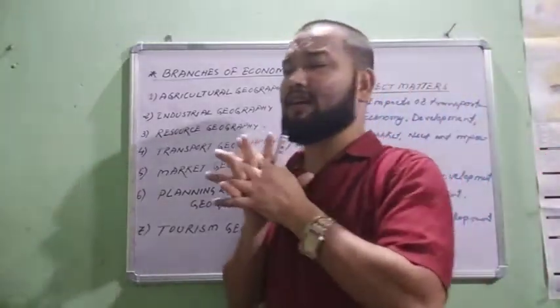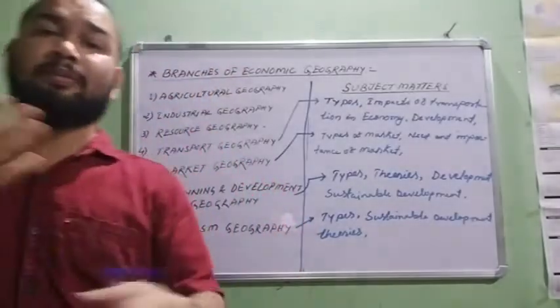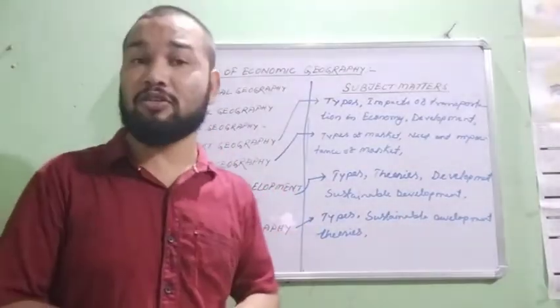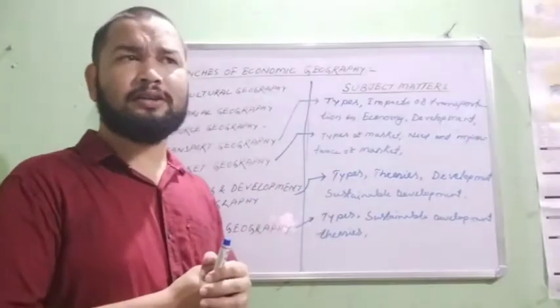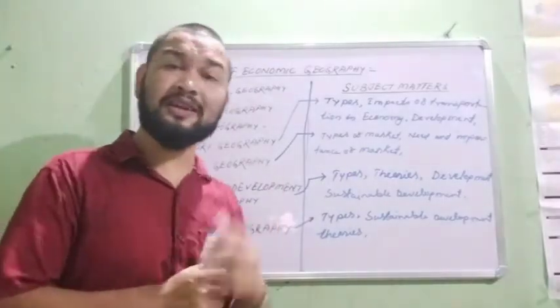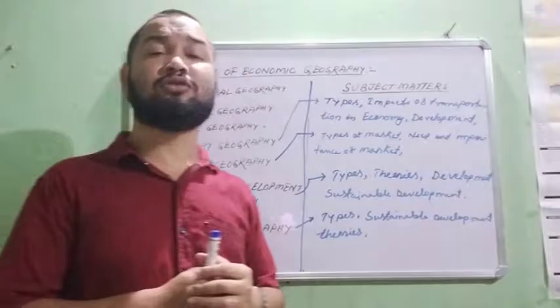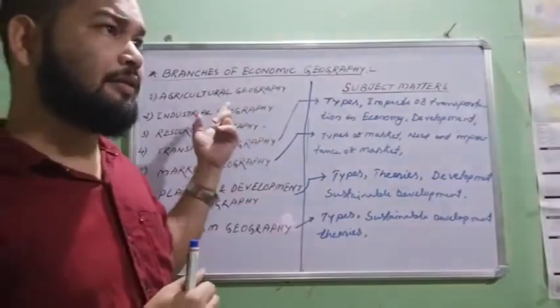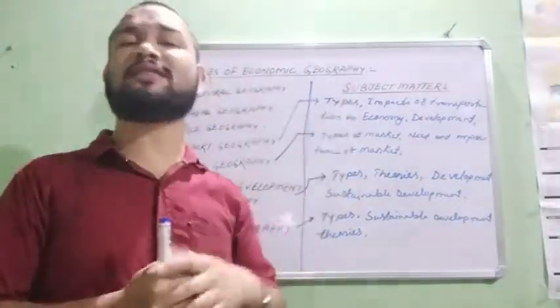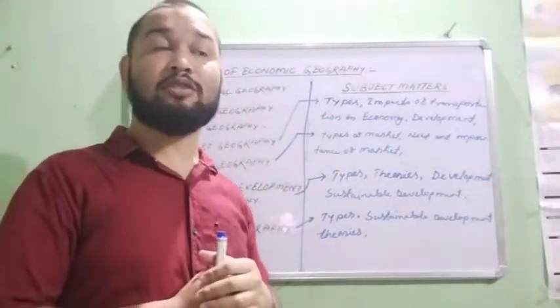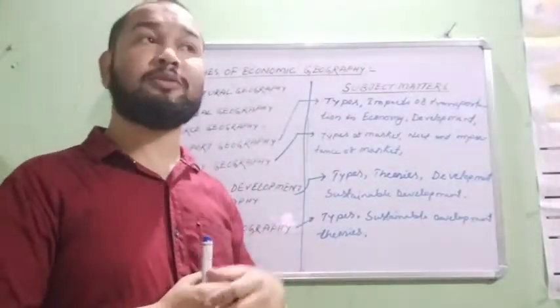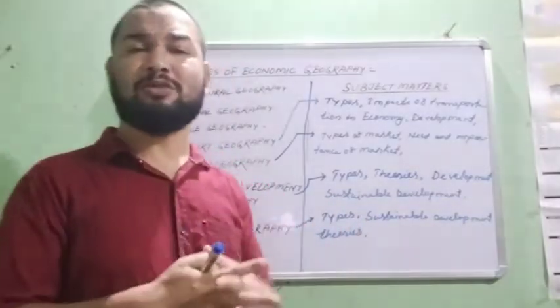This is the basic concept about the branches of economic geography as well as its subject matter, which is very important for your exam purposes. Basically 1 mark or 2 marks questions are asked from here. What type of question may be asked? What are the subject matter of agriculture geography? What are the subject matter of industrial geography? What are the subject matter of market geography? What are the subject matter of tourism geography?